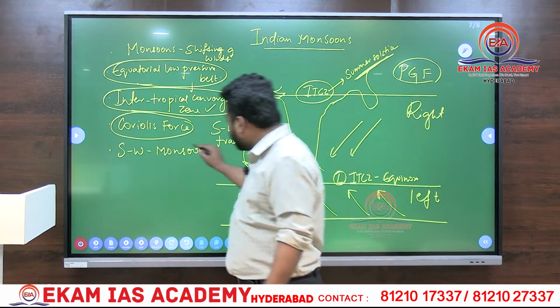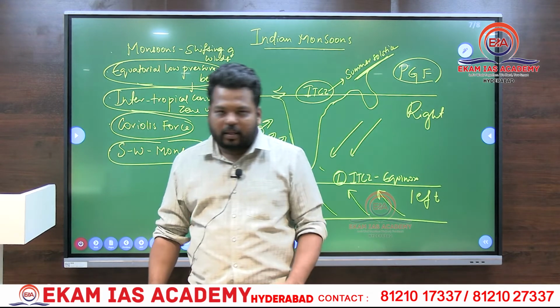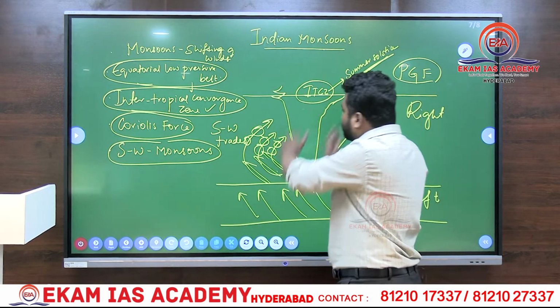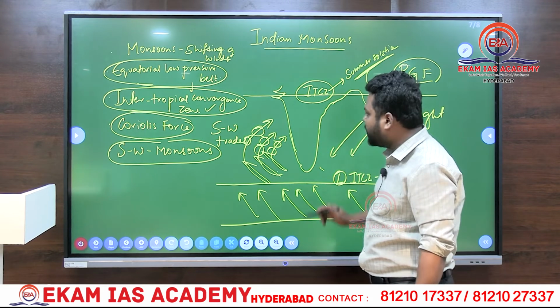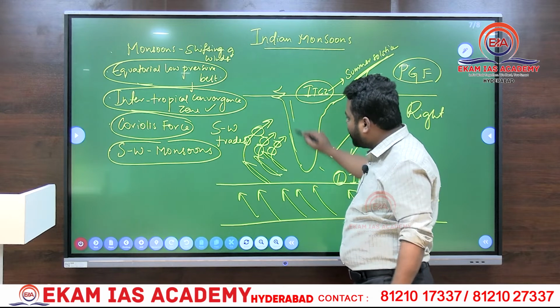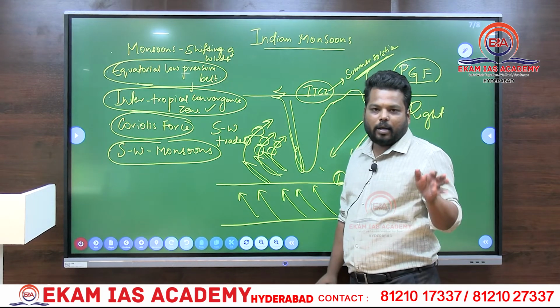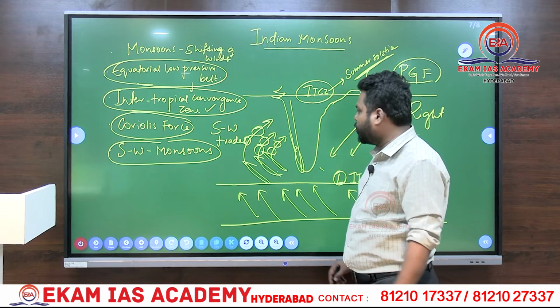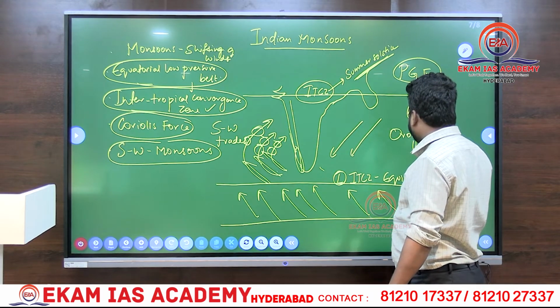They convert themselves into the southwest monsoon. So in this way, these southwest monsoons, in order to move into the low pressure, move towards this ITCZ, catch the moisture and enter into India somewhere around the first or second week of June, creating orographic precipitation.